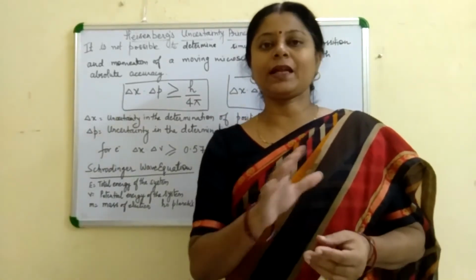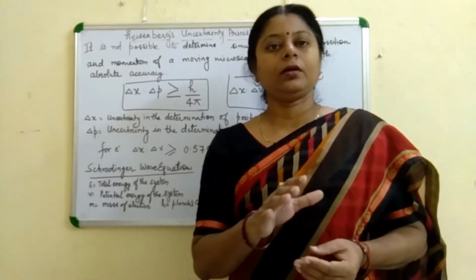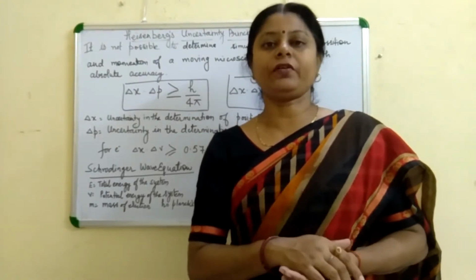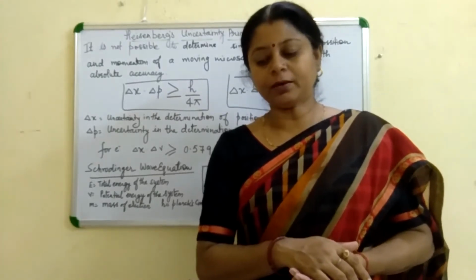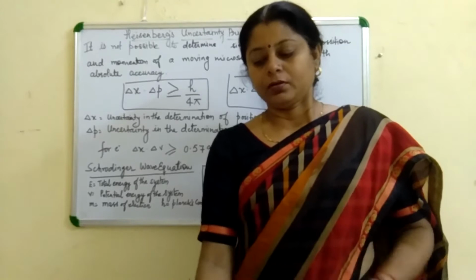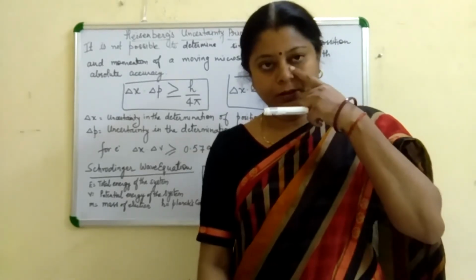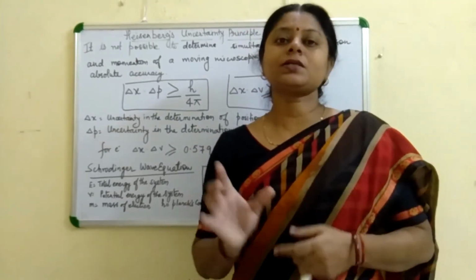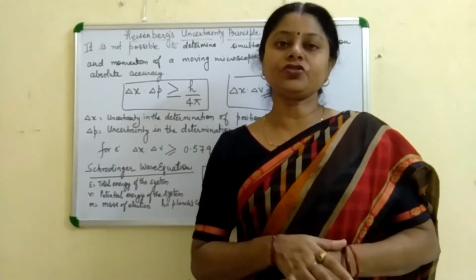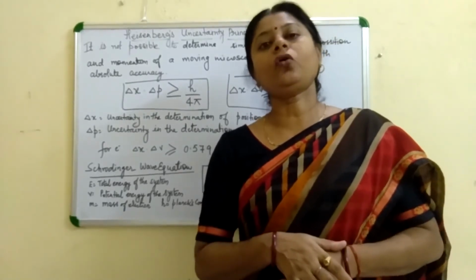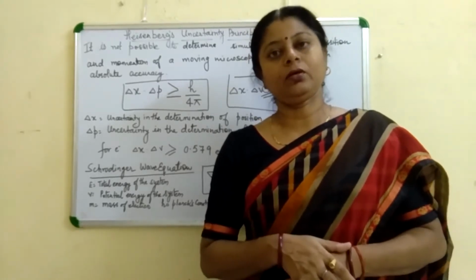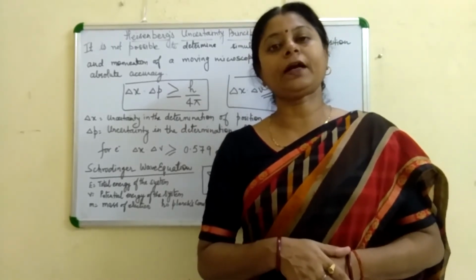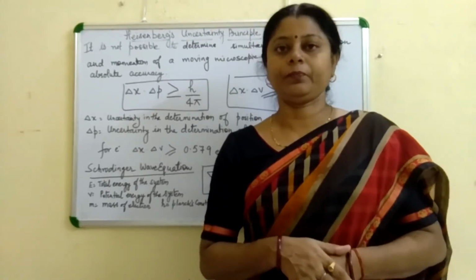Means the first 3 quantum numbers are described by the Schrodinger wave equation, and they explain the shape of the orbital, size of the orbital, energy of the orbital and the orientation of the orbital or orientation of the electron in the orbital.